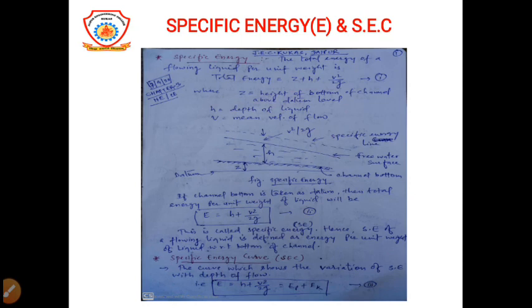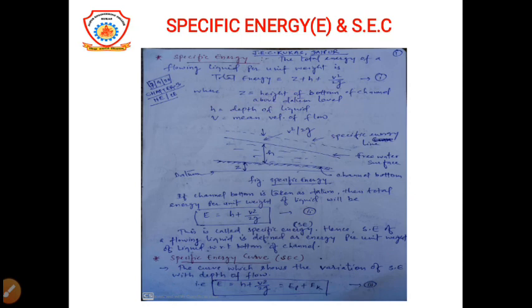As we all know, specific energy means the combination of various energies. It is the combination of z plus h plus v square upon 2g, where z means the height of the bottom of the channel above the datum level, as you are seeing from the figure, h means the depth of liquid, and v means the mean velocity of the flow of fluid.